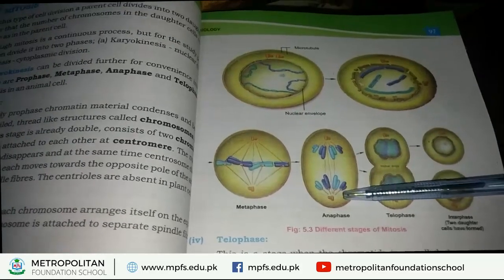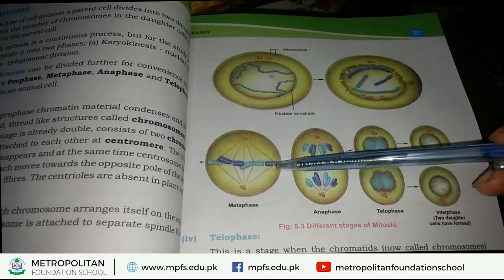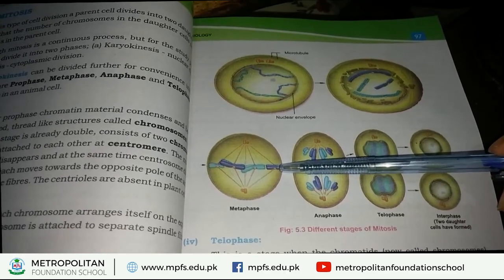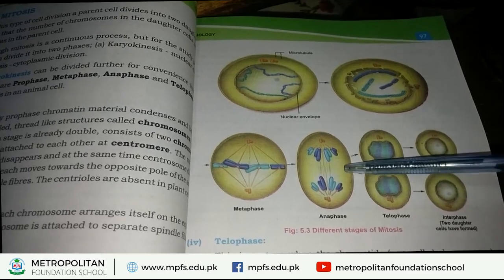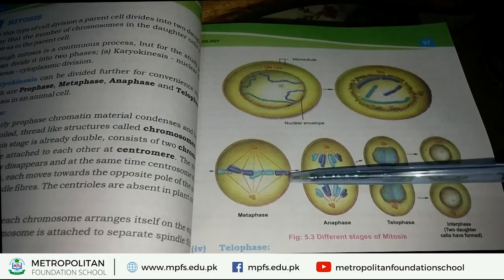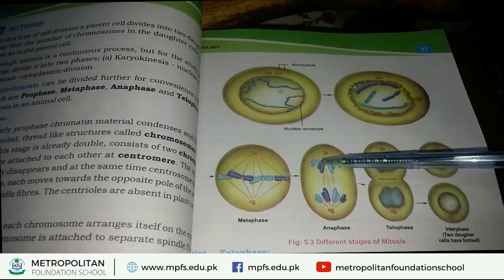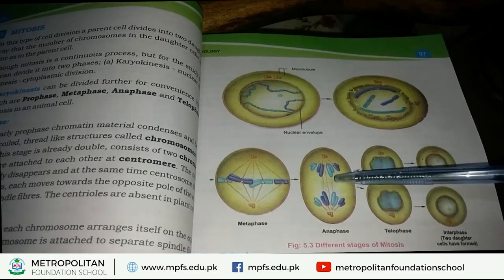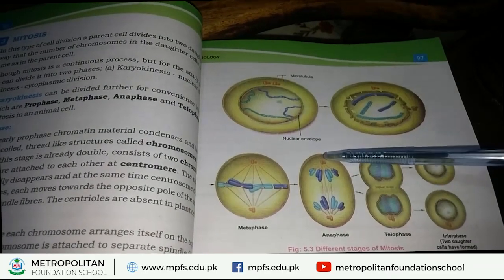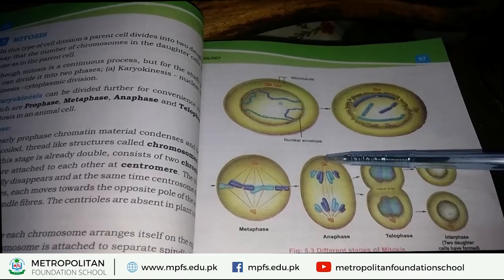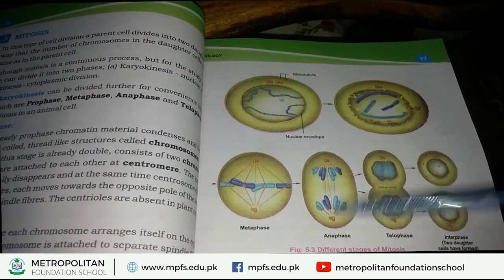Look at this picture. In this picture, this is metaphase. Here the chromatids line up on the equator, but in anaphase, they separate from each other and move towards opposite poles. One set of chromatids moves towards one pole and the second set of chromatids moves towards another pole.